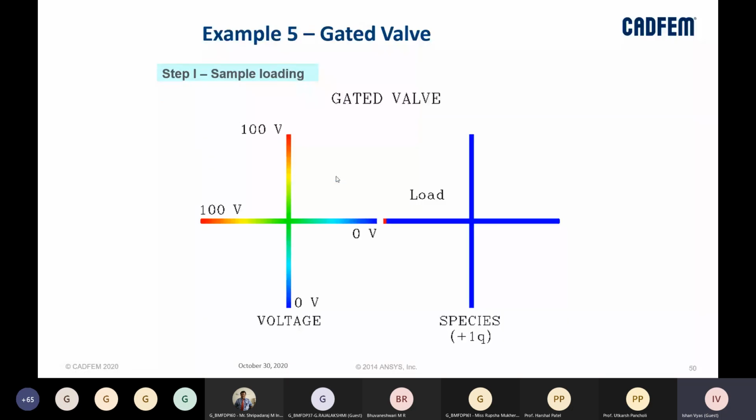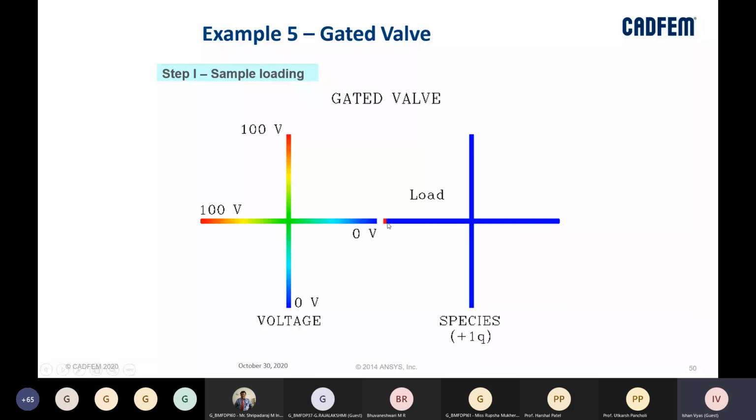And we also use a gated valve. What you see here is the voltage distribution in this gated valve, and we will introduce the species or sample from this end of the valve, right?